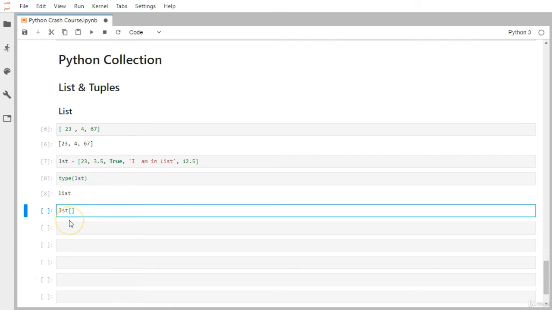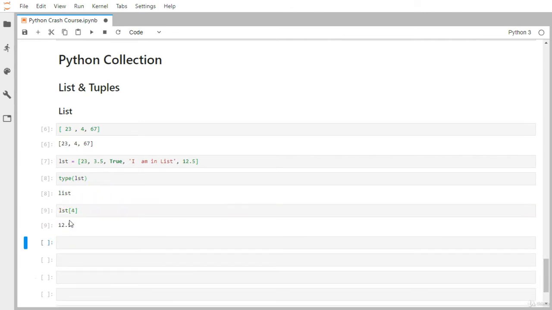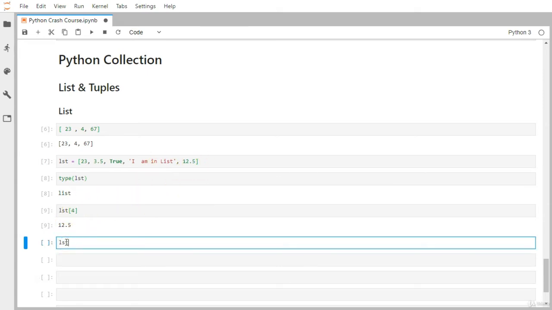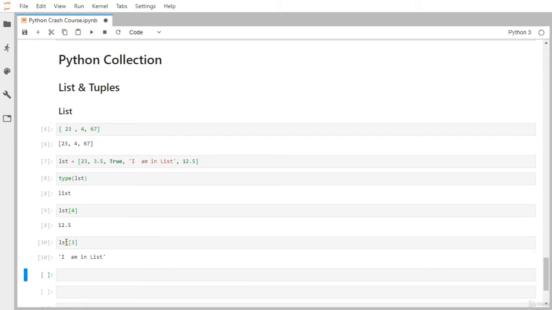If I type 4, it returns 12.5 because 4 points to 12.5. If I do lst[3], I get "I am in a list," the string.